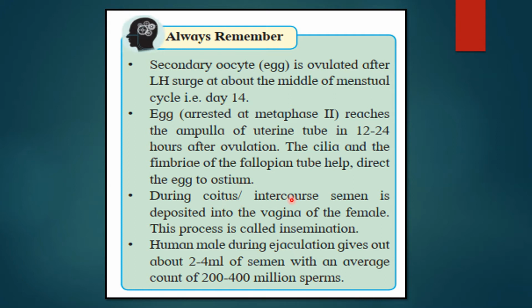During coitus or intercourse, semen is deposited into the vagina of the female and the process is called insemination. A human male during ejaculation gives 2 to 4 ml of semen with an average count of 200 to 400 million sperms. So these are the important points. Always remember, do read these points and study them even if they are given in a blue box.